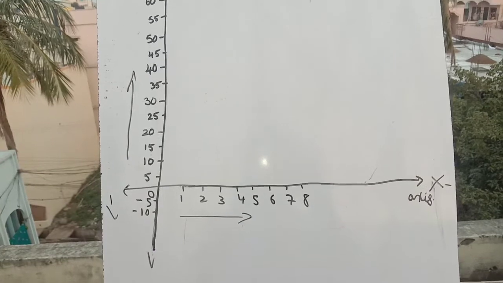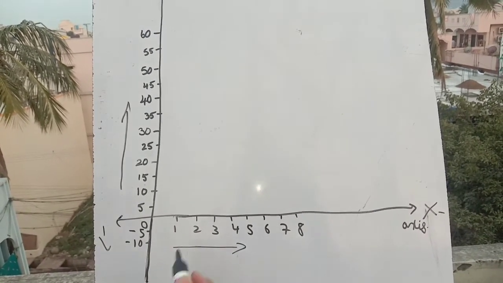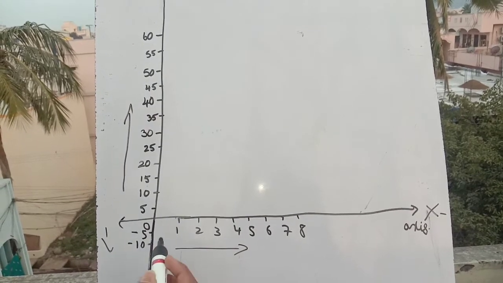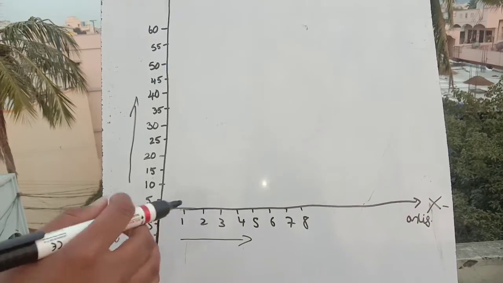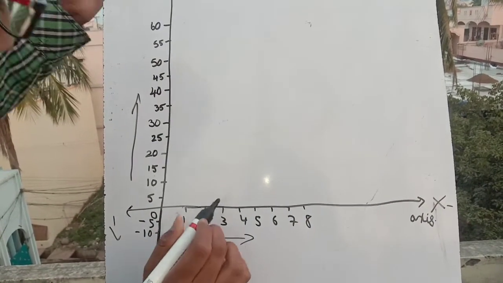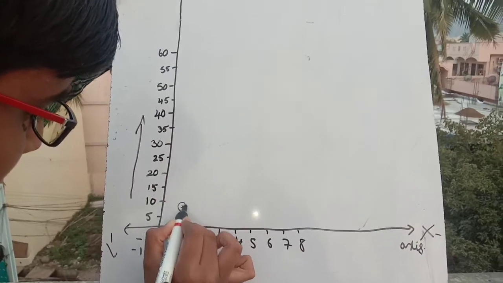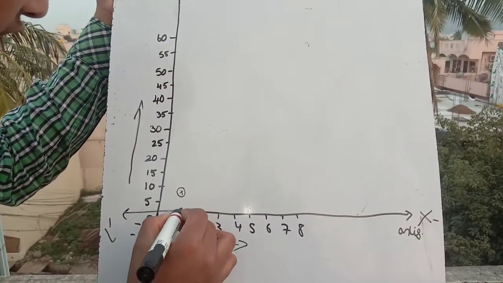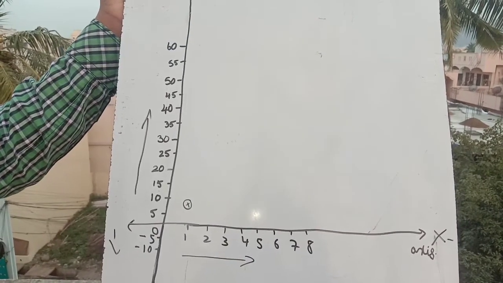So if you see the first point, first we will mark all the total product values. At 1 the total product produced is 8, so I am marking a point here, 8. And after the second unit the total product value is 20.